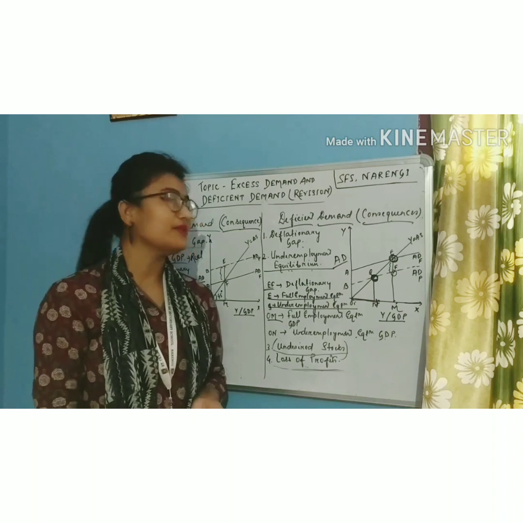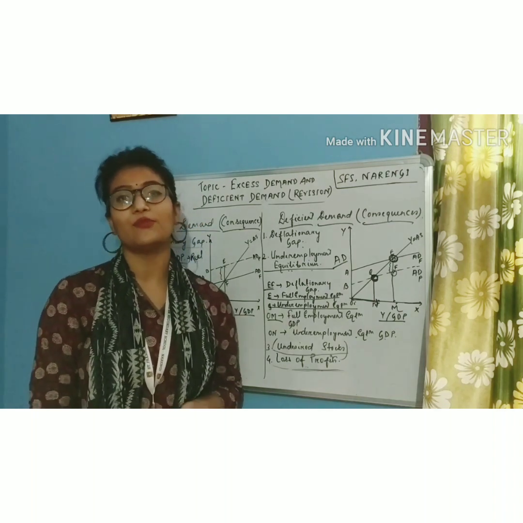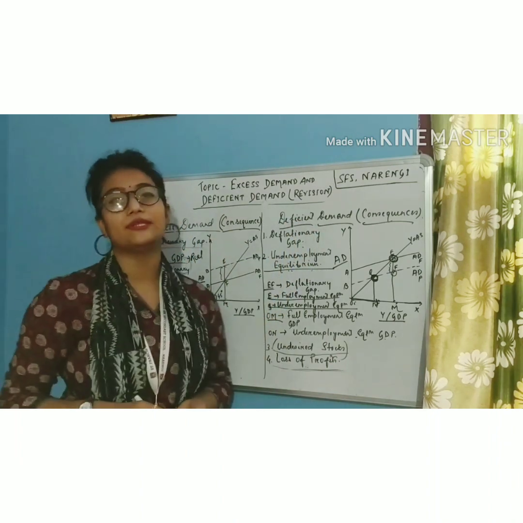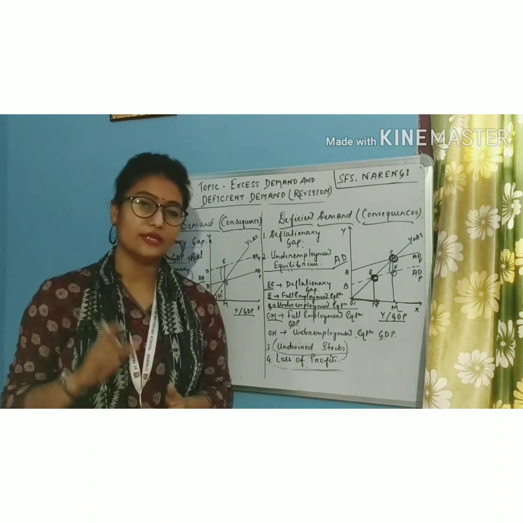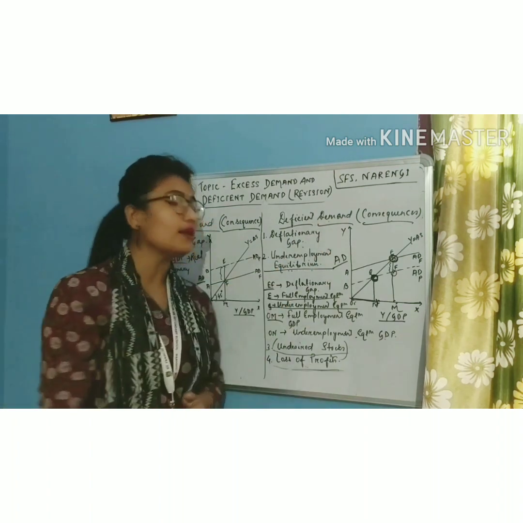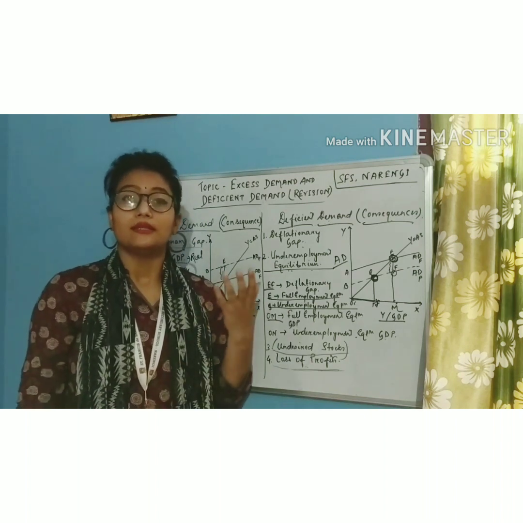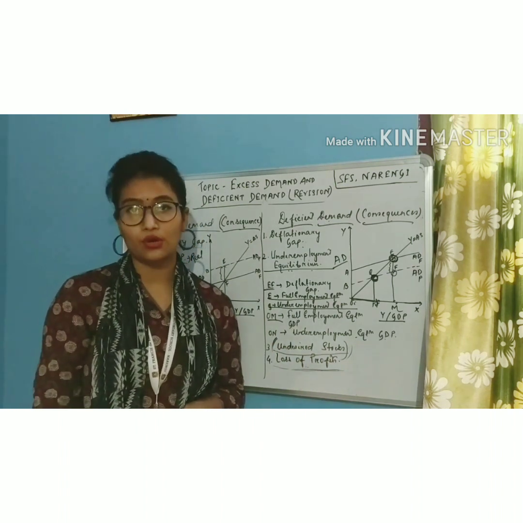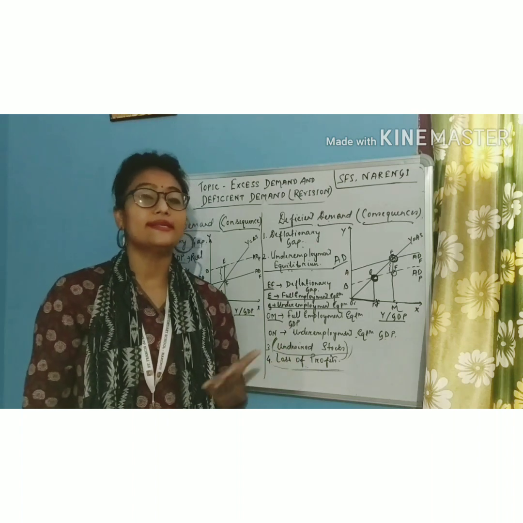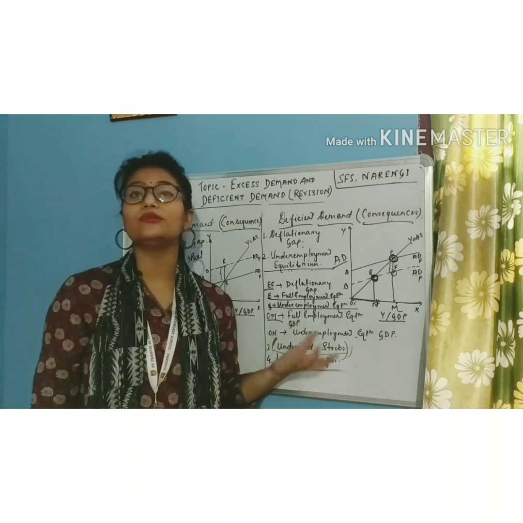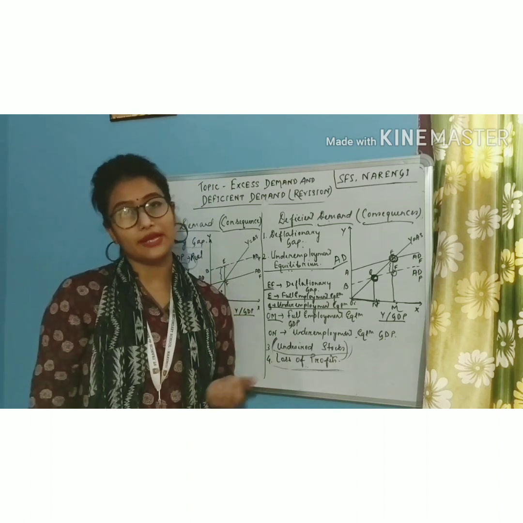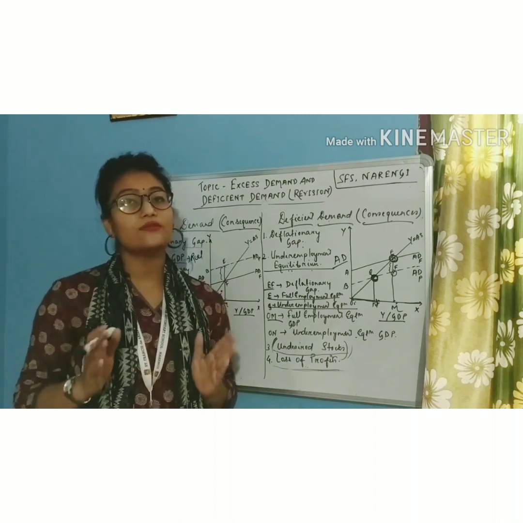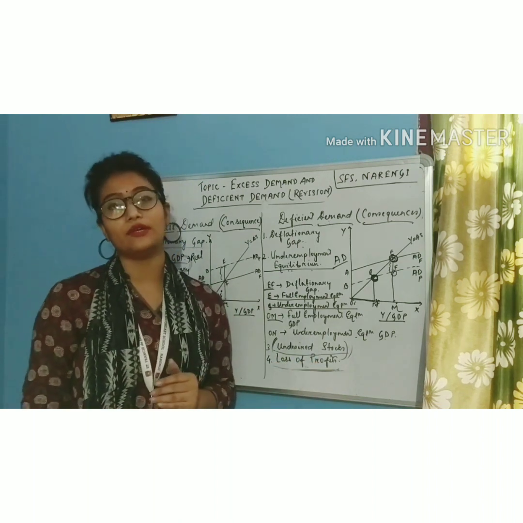The last consequence of deficient demand also is loss of profit. So students, this is quite ironical, right? That both excess demand and deficient demand will cause a loss of profit. In case of deficient demand, there will be a loss of profit because the producers will be left with some amount of undesired or excessive stock. So what will happen? They won't be able to sell this extra stock. And in order to sell it, they will have to lower the prices. They will have to give some kind of discount or something like that. So this will also lead to a loss of profit on the part of the producers.